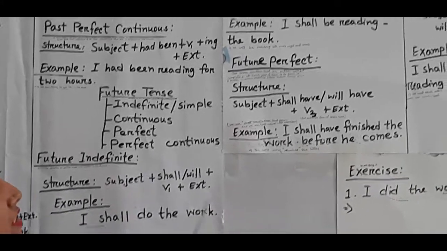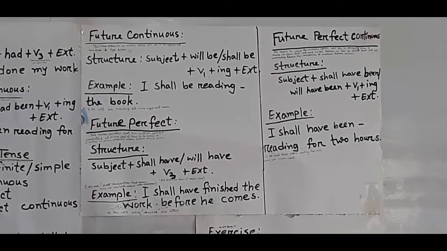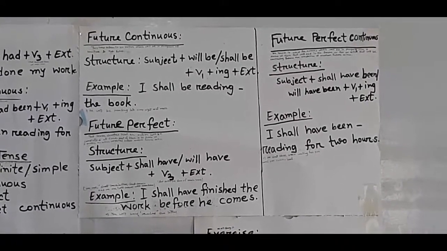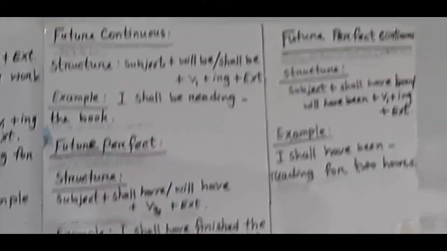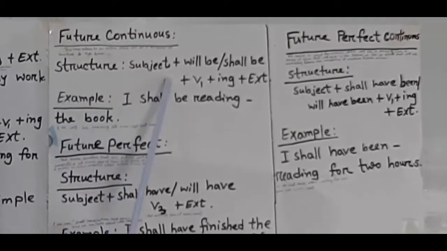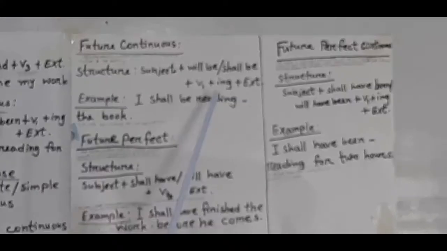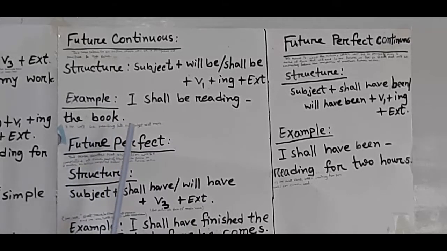Now we will discuss about future continuous tense. Dear students, this tense refers to an action which will be in progress at some time in the future. About the structure, we can say that subject plus will be or shall be plus present form of verb along with ing plus extension. For example, I shall be reading the book. Or you can say, he will be reading late every night next month, etc.